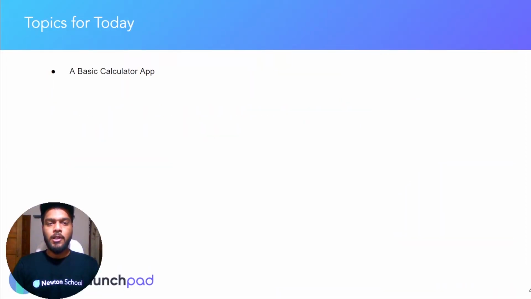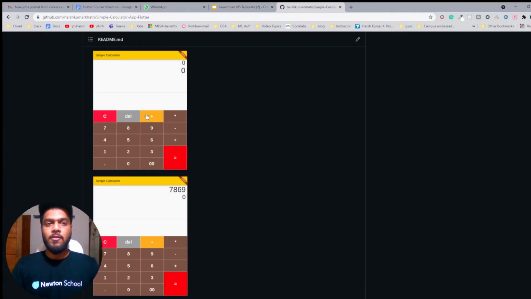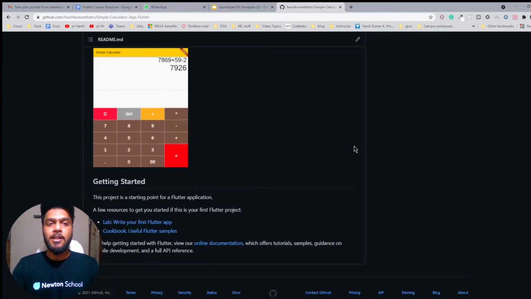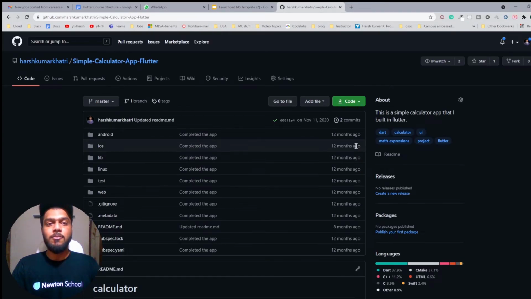So in this video, we are going to work on developing a basic calculator app. So let me show you the gist of what the app looks like. You can see over here that we are going to develop the simple calculator app, which will have a text for displaying the total count or the total operations, the text which you will be adding or multiplying or subtracting, and it will be displaying the numbers which you will be typing from the keypad which is available over here. You can also see that we have a C for deleting everything, DEL for deleting a particular character, and the basic 4 operations which are available in mathematics. So we'll be developing this calculator totally from scratch.